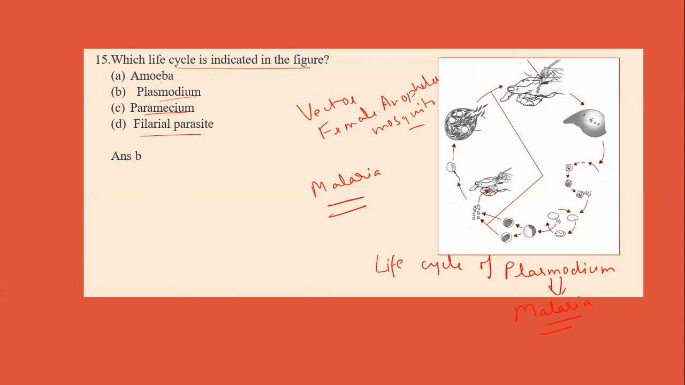So here we can see that this female Anopheles mosquito bites the human, and this infective stage sporozoite is transferred to the liver, and further it goes into the blood, and from blood, sexual reproduction occurs, and from that it again enters the human, and in this way the cycle is repeated. So this diagram represents the life cycle of Plasmodium.